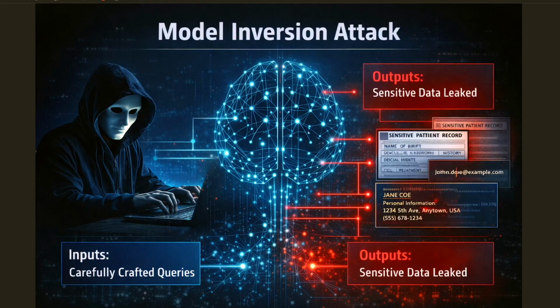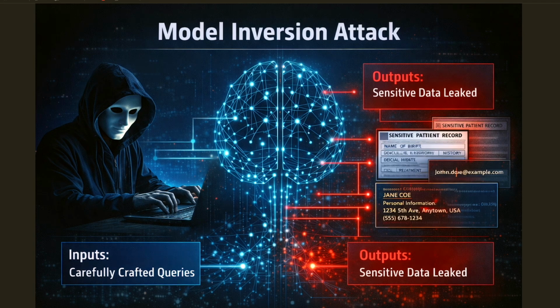In theory, models learn patterns. In practice, they can sometimes memorize specific details, especially rare, sensitive, or unique information. And that's where the risk begins. By sending structured, repeated queries and analyzing how the model responds, an attacker can infer hidden attributes about the training data.